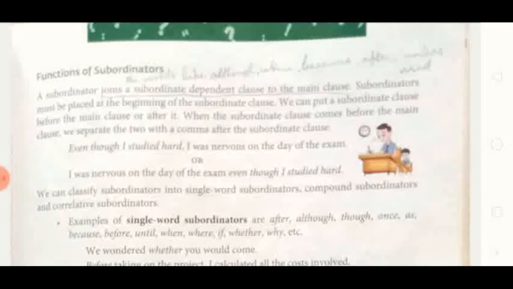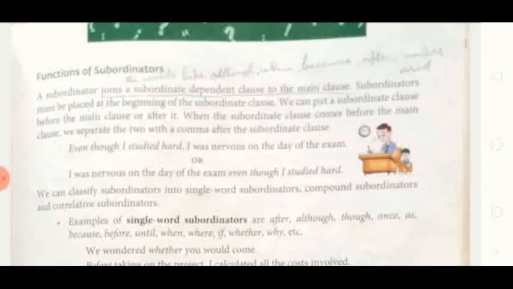When the subordinate clause comes before the main clause, just understand and keep in your mind very well, we separate the two with a comma after the subordinate clause. Okay, here let us understand with this one example. Even though I studied hard, I was nervous on the day of the exam.